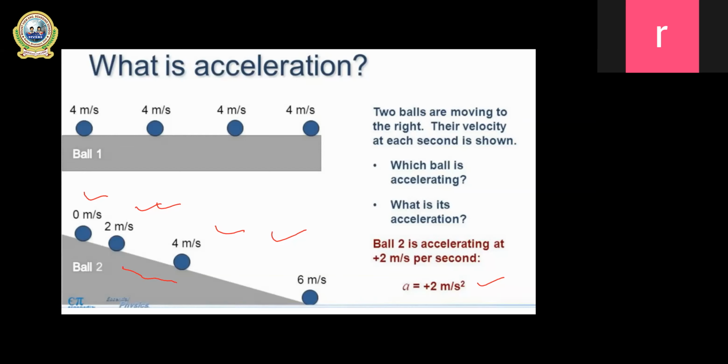One more thing I want you to see here: ball 2 in the second figure. What type of acceleration does it have? Obviously, uniform acceleration, because there is an equal change of velocity. From first to second it is 2 meter per second, from second to third also 2 meter per second, and from third to fourth also 2 meter per second. When the rate of change of velocity in unit time is equal, the type of acceleration is uniform acceleration. So ball 2 has uniform acceleration, because we can see the change in velocity.